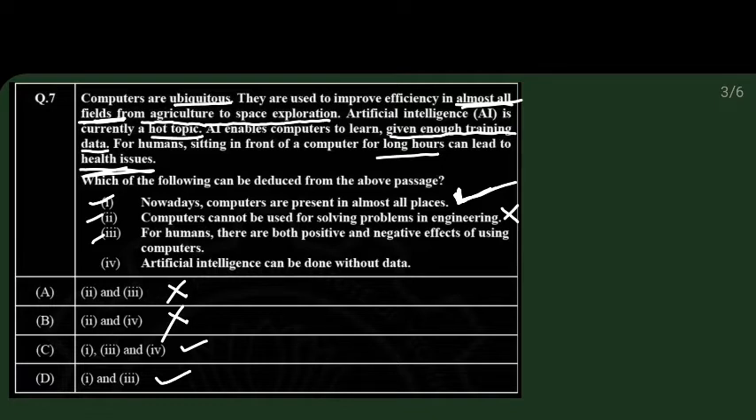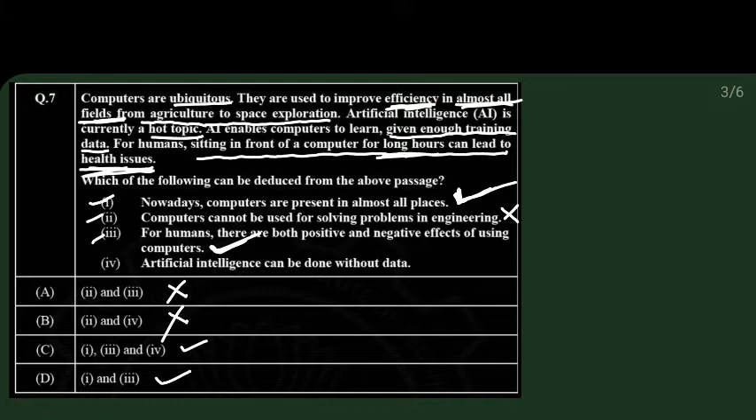Yes, that is given, because sitting in front of the computer for long hours can lead to health issues. This is the negative impact. And the positive impact is computers are ubiquitous. They are used to improve efficiency, so they are used for the benefit of human beings. Also there are negative points as well. So see, statement 3 is correct, that is, for humans there are both positive and negative effects of using computers.